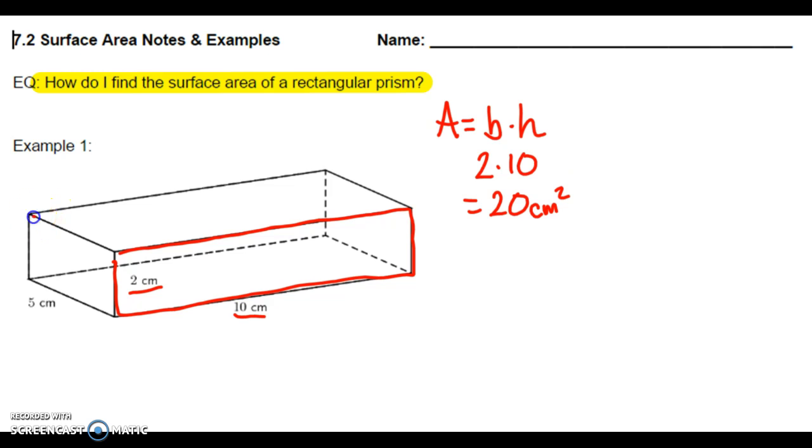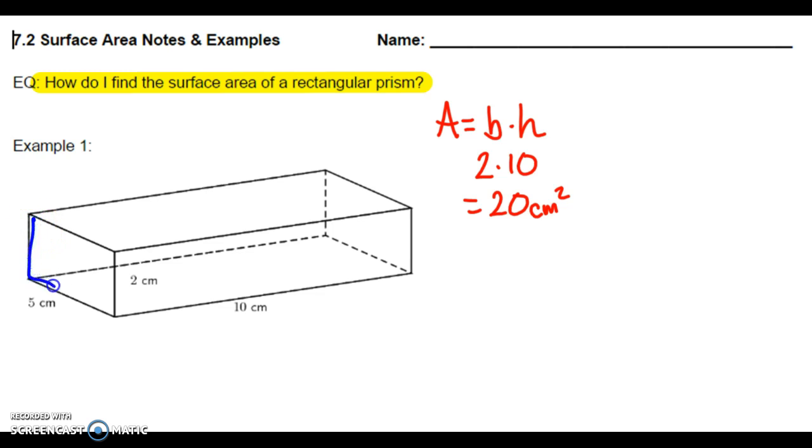But like we said earlier, there's two of those. And so rather than sitting here and doing that formula again, we just need to remember at the very end when we add up our total that there are two sides that are 20 centimeters squared. So that is the first side. We're going to jump in here then, pick a different side, and I'll use a different color then to show you.